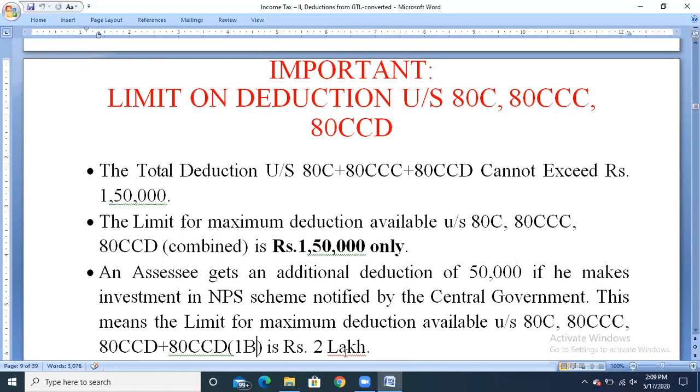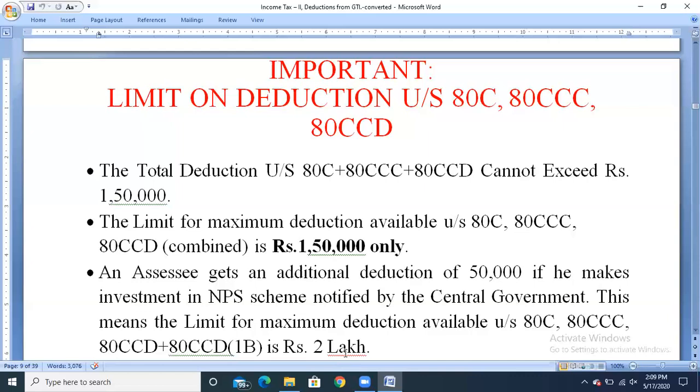So be careful. Individually, we calculate the deduction amount under section 80C, 80CCC, and 80CCD, and the maximum for each individual section is rupees 1,50,000. After calculating each individual section, we need to total up the three deductions, that is 80C, 80CCC, and 80CCD. Now the total amount should not exceed rupees 1,50,000.